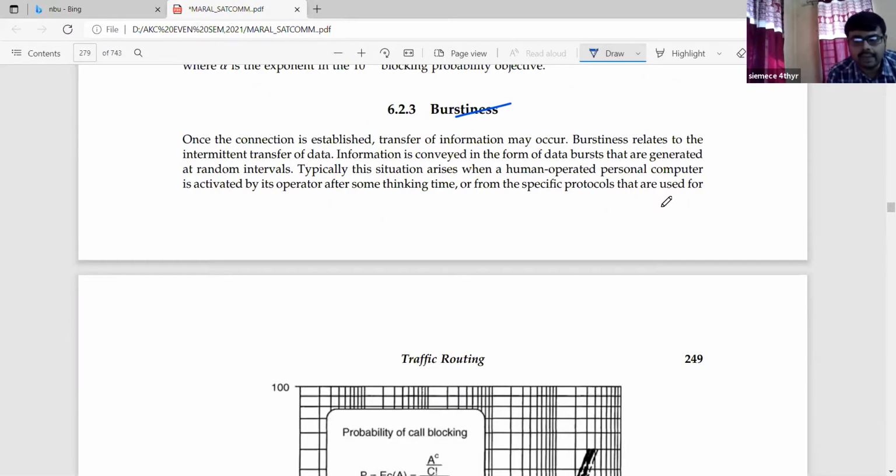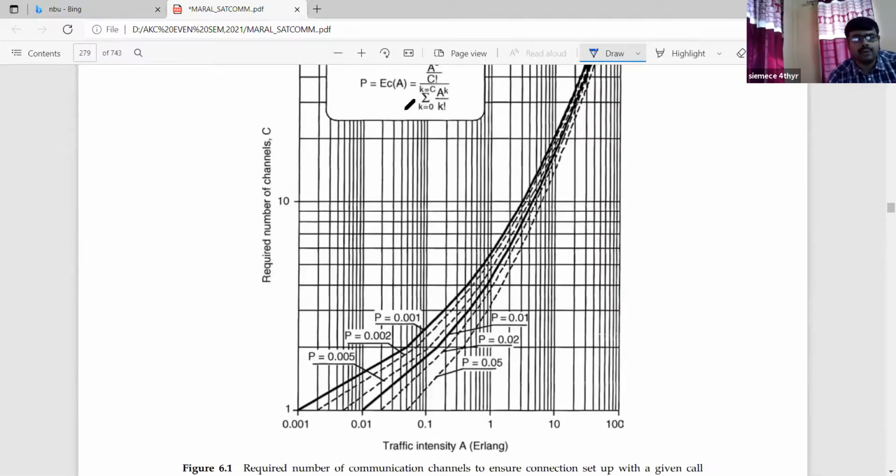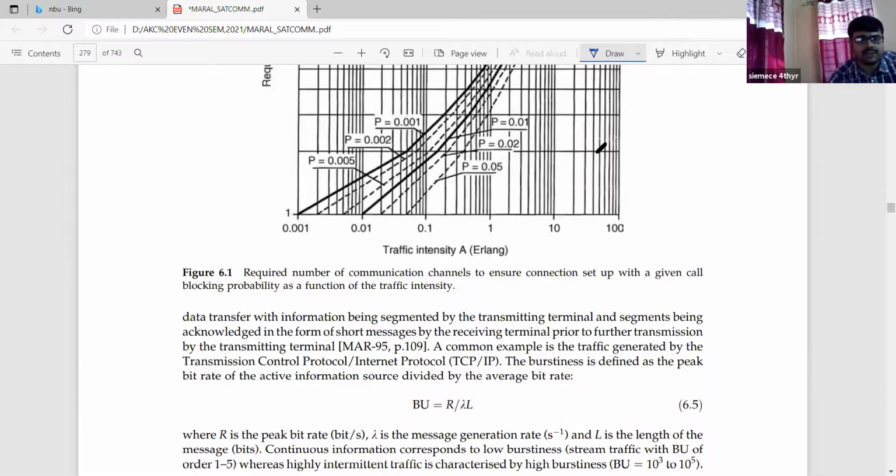Next, we will see another parameter, called burstiness. Once the connection is established, the transfer of information may occur intermittently. Burstiness relates to this intermittent transfer of data. Information is conveyed in the form of data bursts that are generated at random intervals. We know this kind of burstiness involves the probability density also.